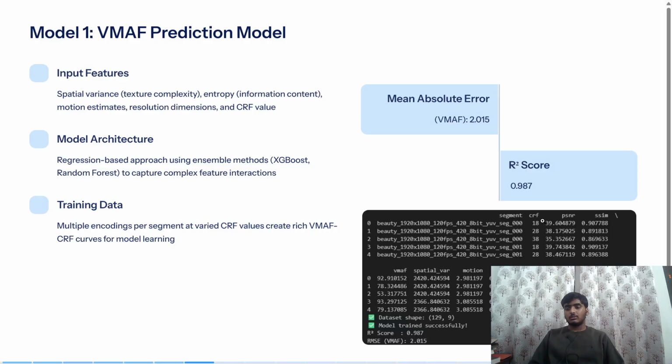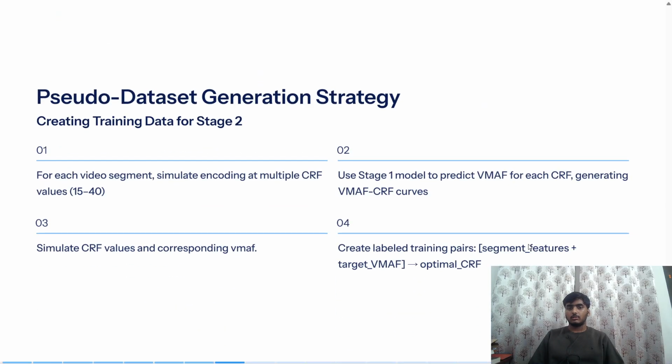To get these values, you might need to encode again and again, which takes a lot of time. So instead of encoding again, first we trained a model that predicts a VMAF value. Now we simulate these CRF and VMAF values.